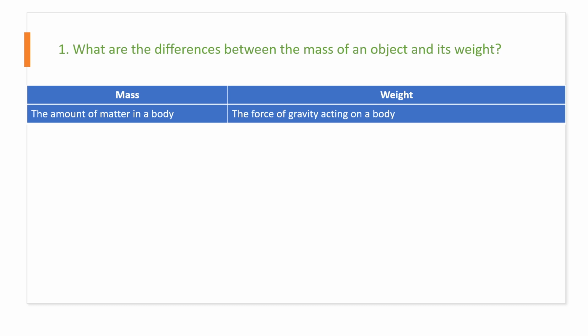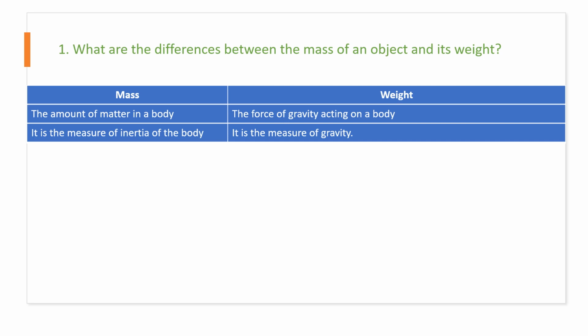So mass is a measure of matter, the amount of matter in a given body. If it has more matter, it will have more mass. What is weight? Weight is nothing but a force, remember. It's the force of gravity acting on a body.